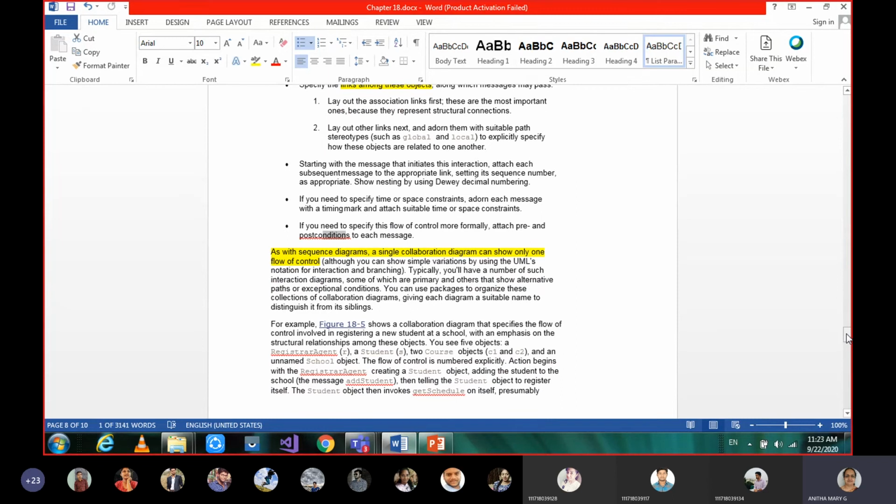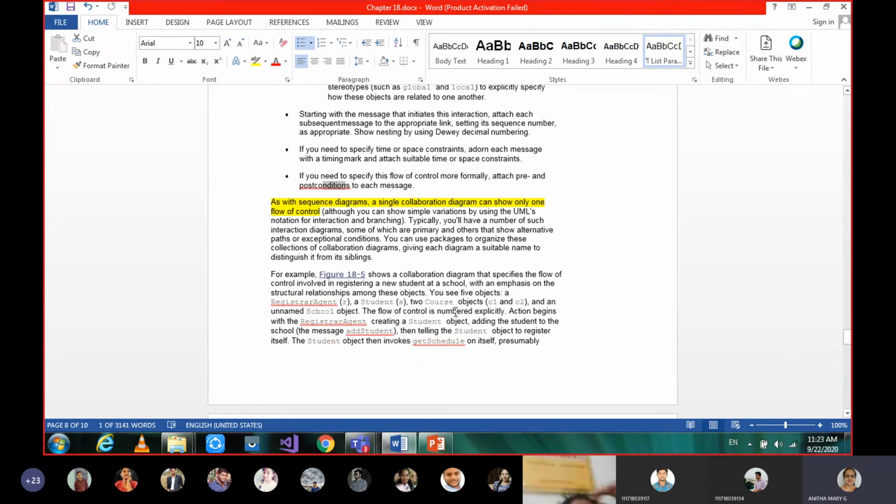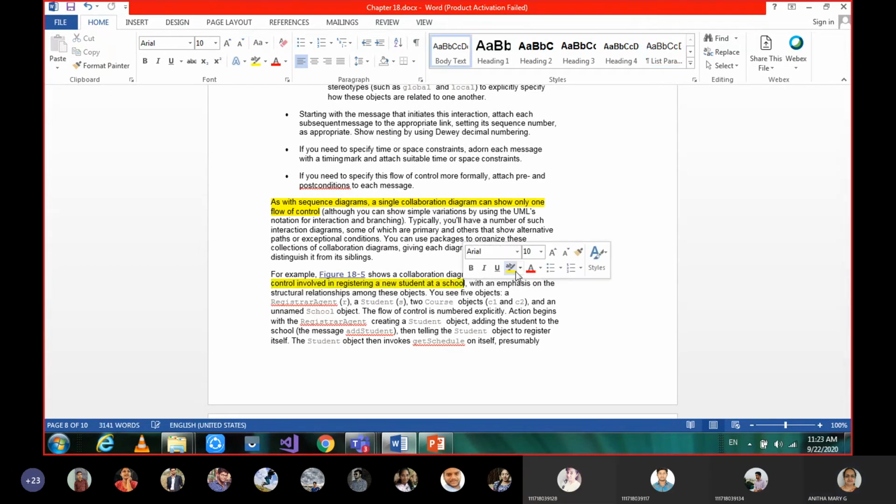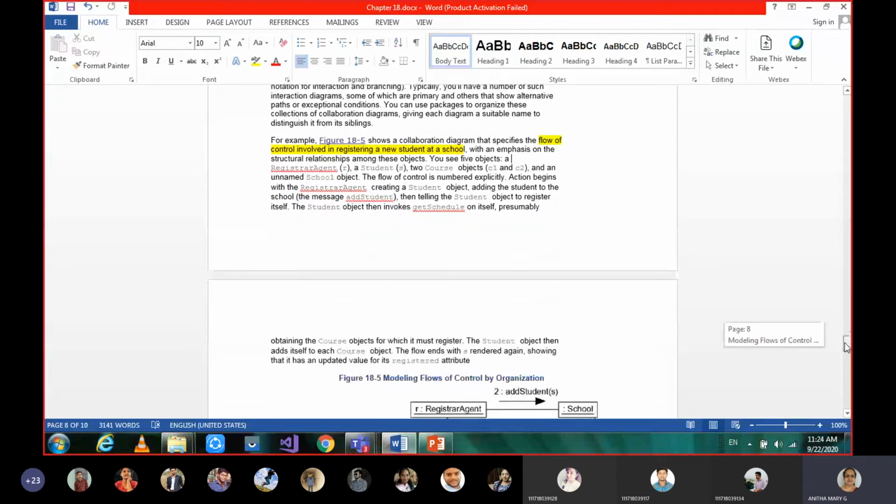As with a sequence diagram, a single collaboration diagram can show only one flow of control. Even with collaboration also, we can show only one flow of control. Here the example is different: the flow of control involved in registering a new student at school. So let's see this example.